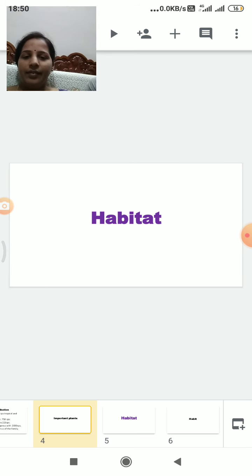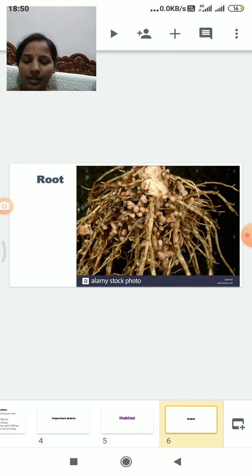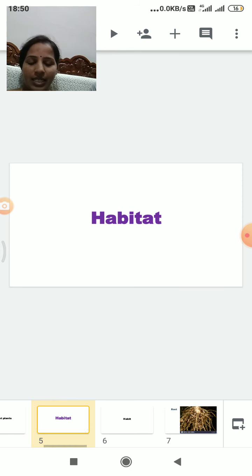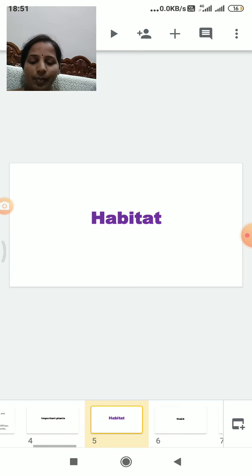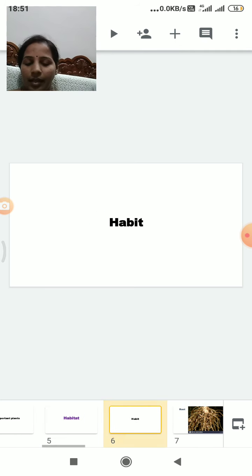Now the habit and habitat. Many of the family members are mesophytes, and Aeschynomene is grown in swampy regions also. Most of the plants are annuals, and some, like Pongamia, Tephrosia, Pterocarpus and Dalbergia, are perennial plants.